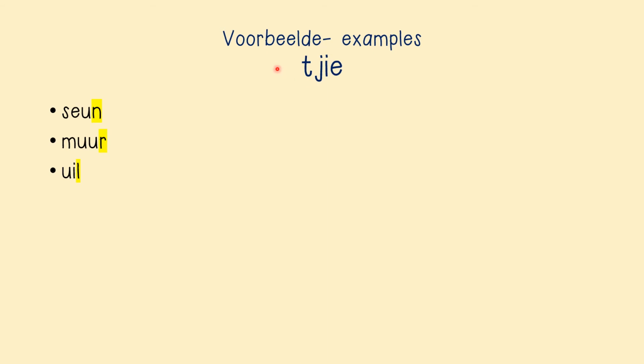Now we will do examples with the T. So it will be T-J-I-E. So we have seun, which is a boy, muur, which is wall, and uil, which is an owl. Now all these letters are different compared to the ones we already had. So these ones will now take the T-J-I-E.